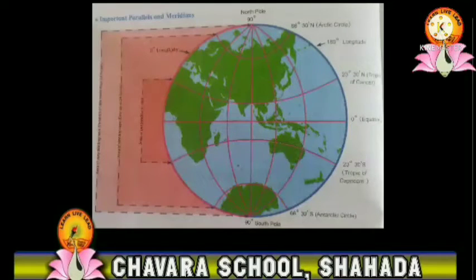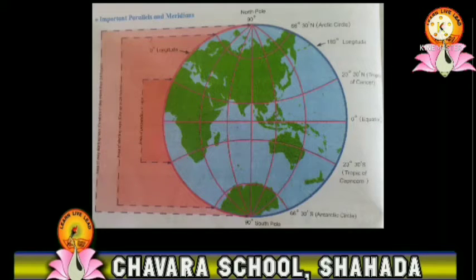This is the picture of some important circles which are found on the surface of the earth. So here are equator, which is 0 degree. Next is Tropic of Cancer, whose angular distance is 23 degree 30 minutes north. Next is Tropic of Capricorn, whose angular distance is 23 degree 30 minutes south.